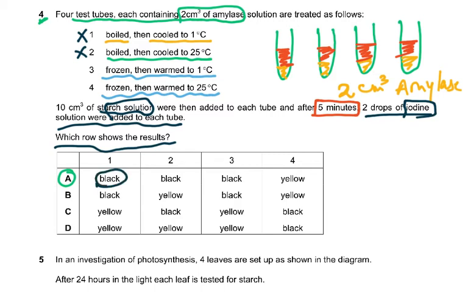So tube 1 had to be black, tube 2 had to be black. Why? Because it was boiled. When you boil it, the enzyme is denatured. Don't say the enzyme is killed. Again, that's wrong.